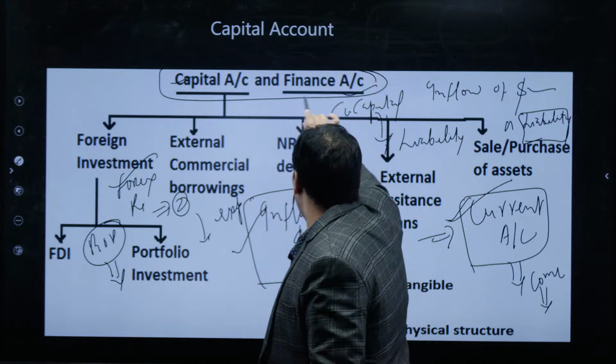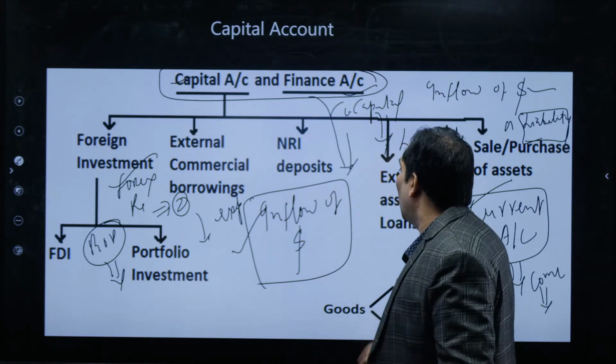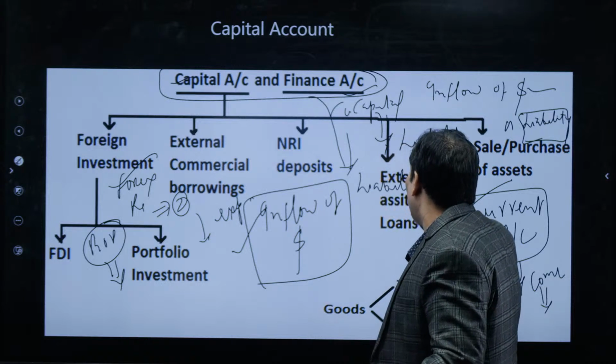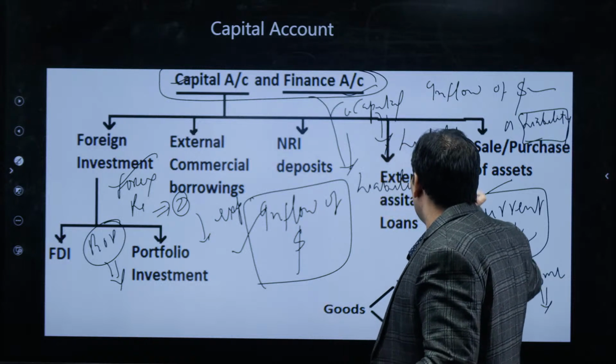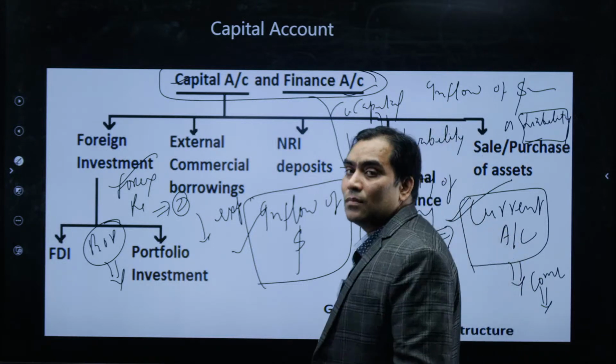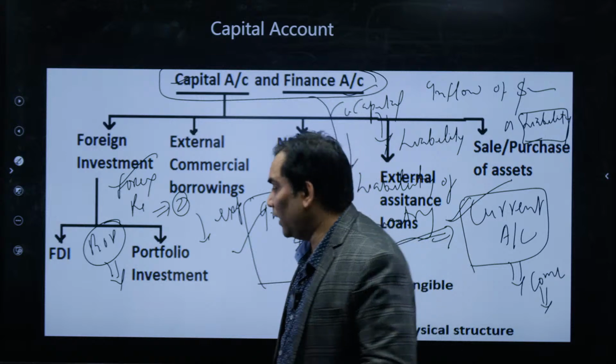And when it is because of the capital account, it creates liability. It increases the liability of the entire country, not just the government. Now, let me explain it.